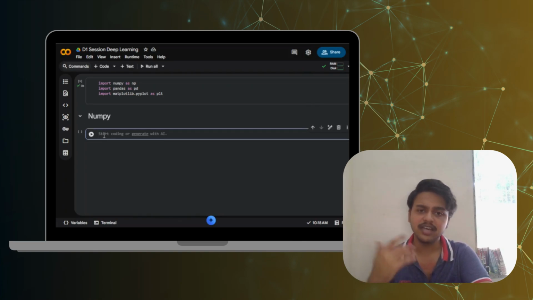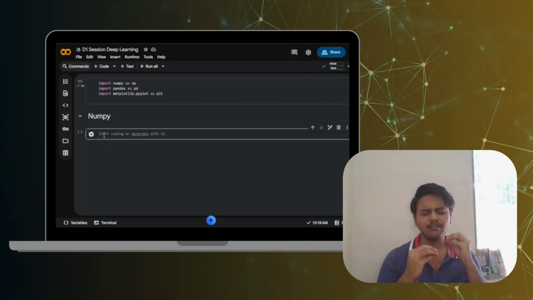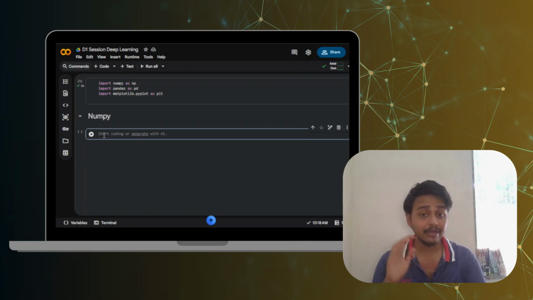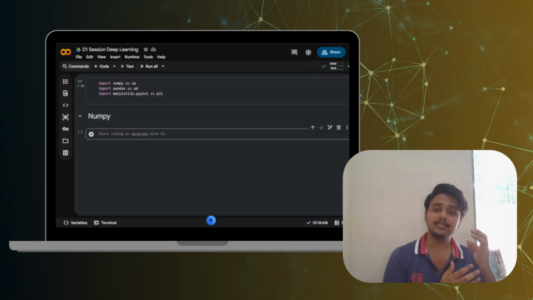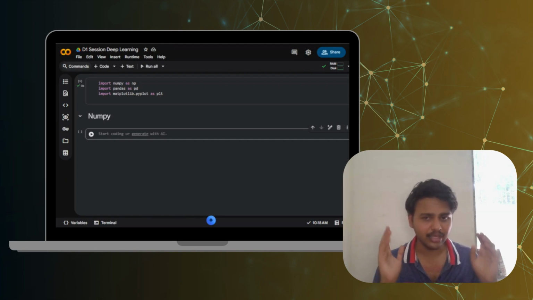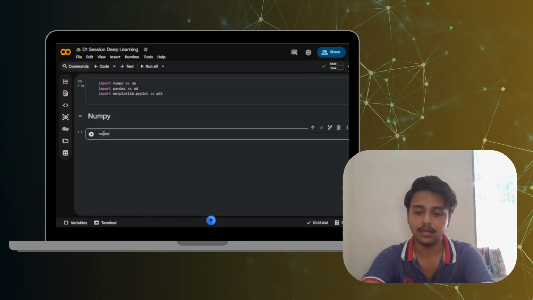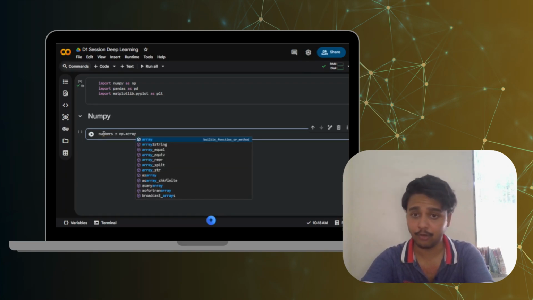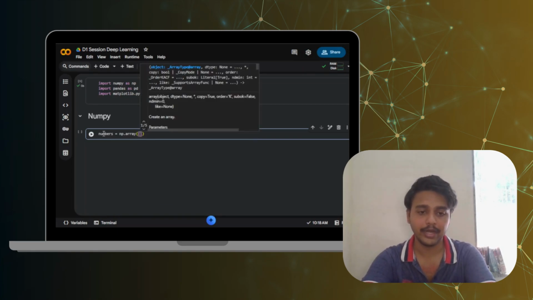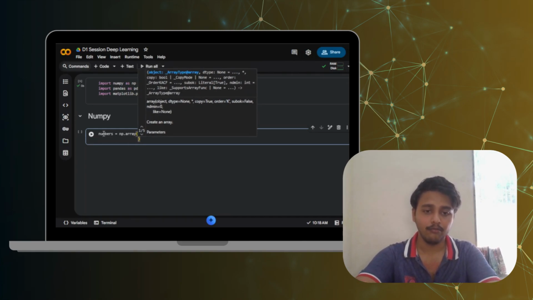Whenever we deal with numbers, arrays, matrices, vectors, or any mathematical operations, NumPy becomes an extremely useful tool. Remember, in our previous session, we discussed datasets. Internally, many datasets are represented in the form of arrays or matrices. So let's first of all create a simple array. I am going to create an array named numbers equals np.array, in which I am going to write 1, 2, 3, 4, 5.